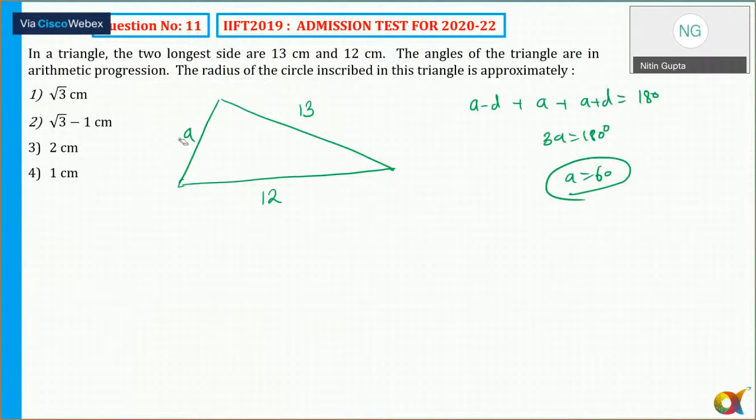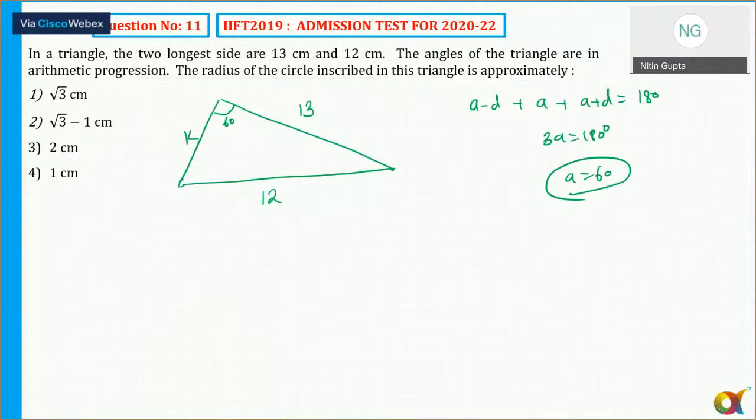So I'm placing this variable as 60. Now 60 degrees will be the middle angle. So it means the angle opposite to 12 is nothing but 60 degrees. And the rest of them are nothing but a minus d and a plus d.